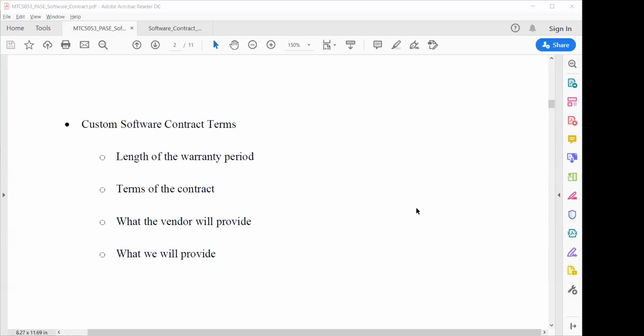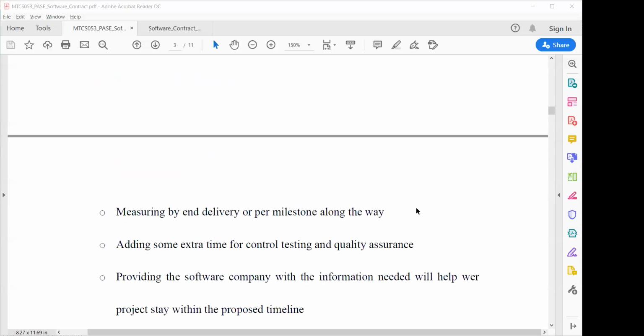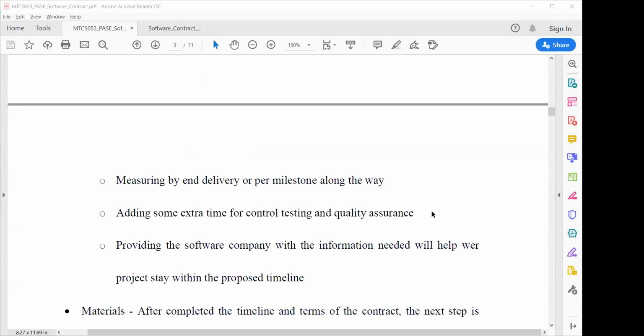Same thing if you are installing an ERP system, there will be multiple requirements from the client or multiple resource requirements from the software, and both will be mentioned in the contract terms. What the vendor will provide and what we will provide in that. Measuring by end delivery or per milestone along the way.